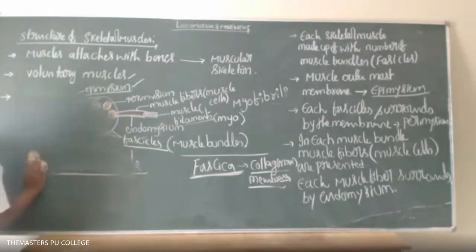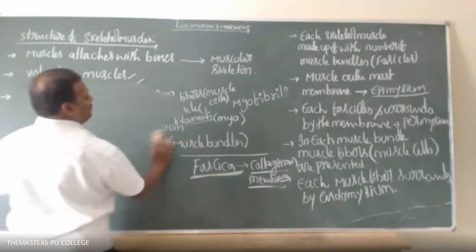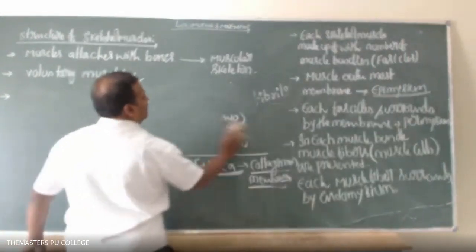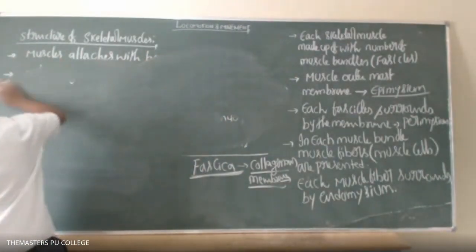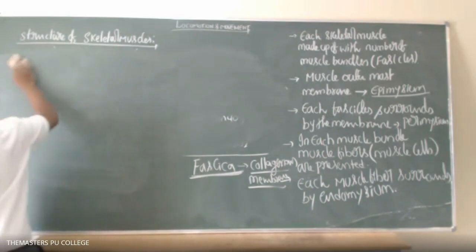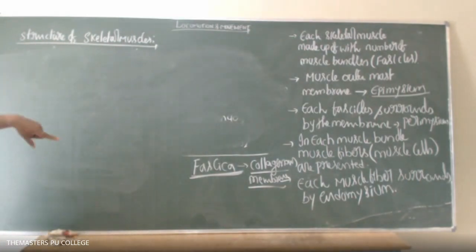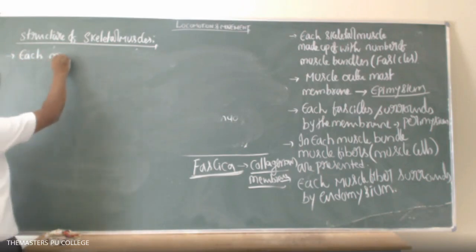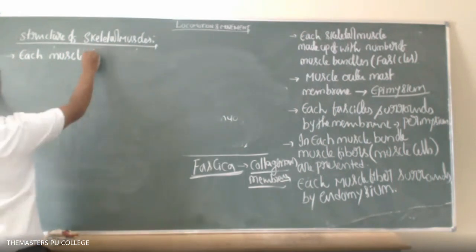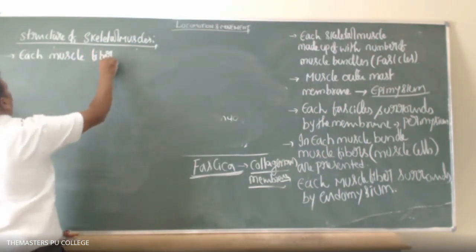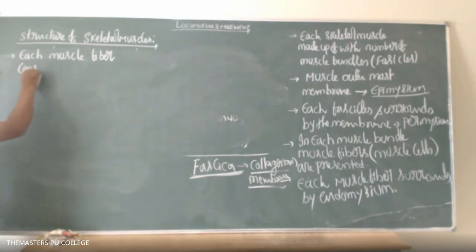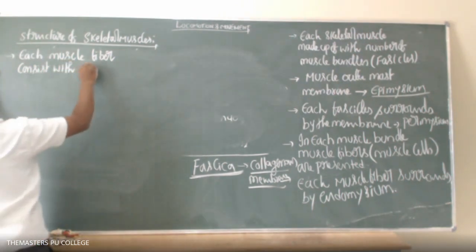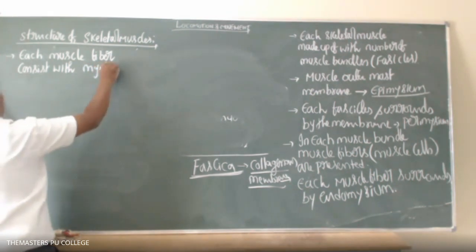So here, next point, write down. Each muscle fiber consists of myofilaments.